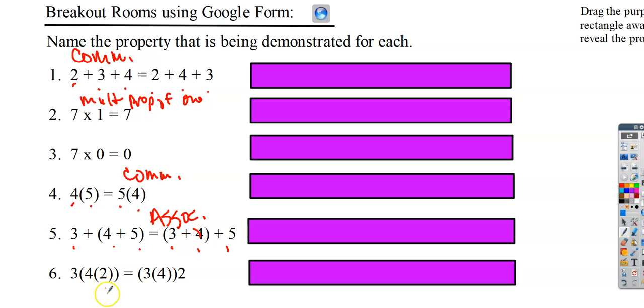And then I'm going to do the same thing here and check the order. 3, 4, 2, 3, 4, 2. Order didn't change, so it's not the commutative. And I look at the parentheses. 4 and 2 are together, 3 and 4 together. So I'm going to guess that this one has to do with the associative property. And then you add in the part where it's either multiplication or addition. So that's just a little extra help on the last 3 properties that we took notes on today.